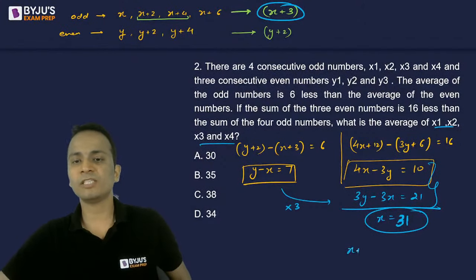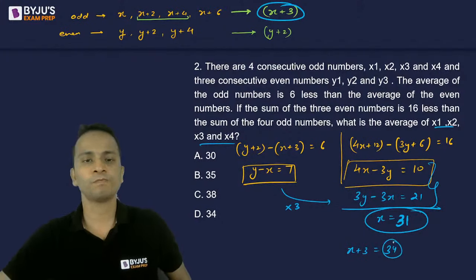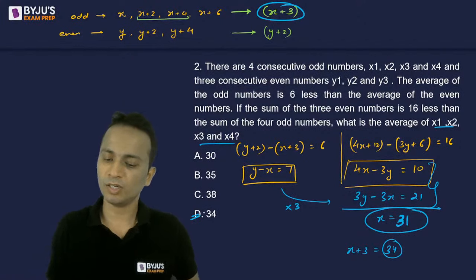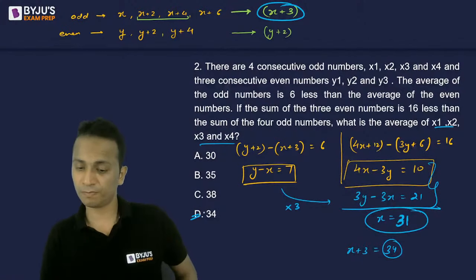Now the average is x plus 3, which will be 31 plus 3, that is 34. So 34, option D should be the correct answer for this question.